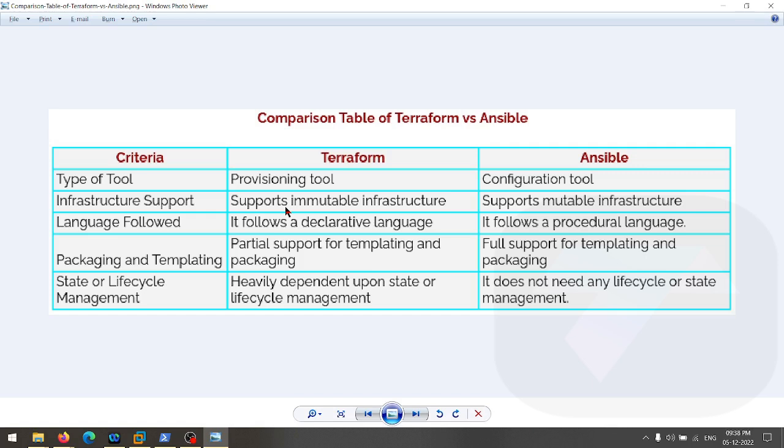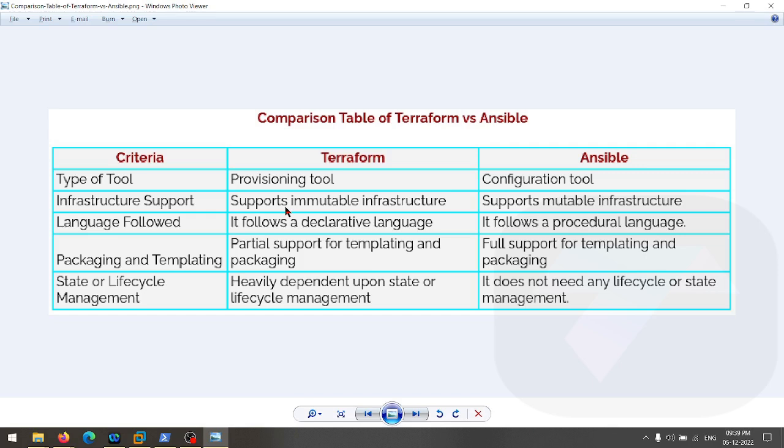For example, I'm launching servers using Terraform. I launched 5 servers. Now the state file knows that the 5 servers are launched in this AWS account. If I run the same Terraform code, the state file will directly give me the output that these servers already exist.